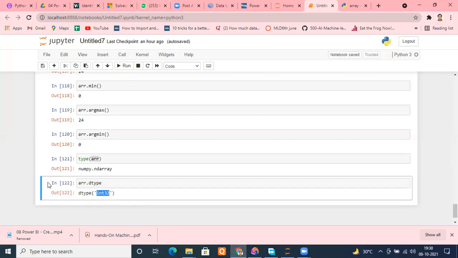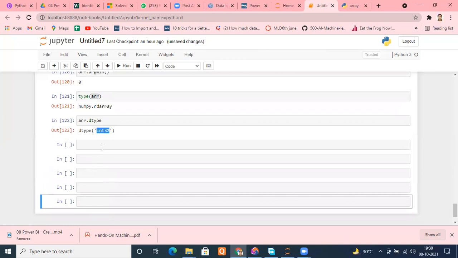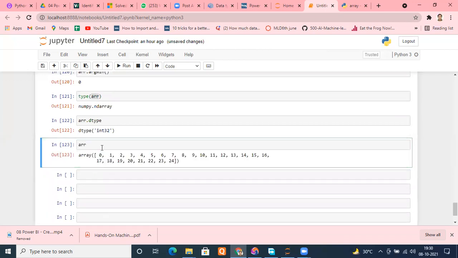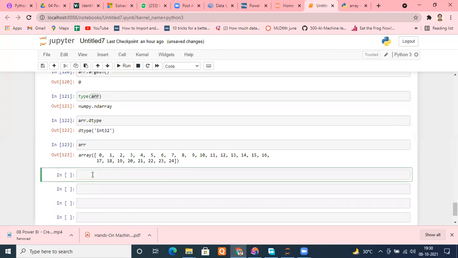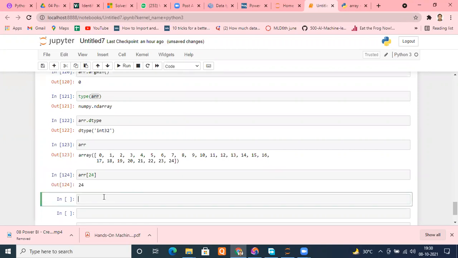No issue with that. So suppose I'm typing arr again. Suppose I need the last element of this array. What should I type in the bracket? -1, yes. Two options are there, very much like a list. Either you can type 24, which will give you the last element, or you can type -1. Both will work.